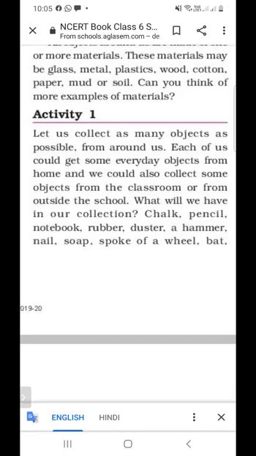Duster is made from wood, so it is categorized in group 1. And hammer is not made of wood, so it is categorized in group 2.